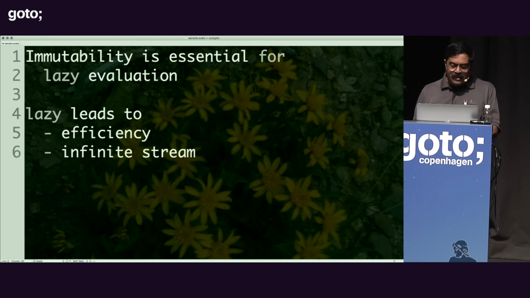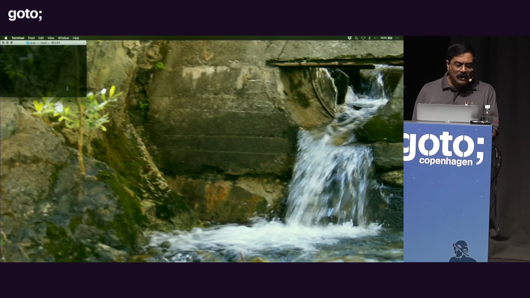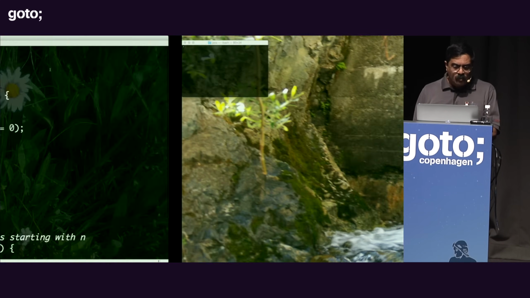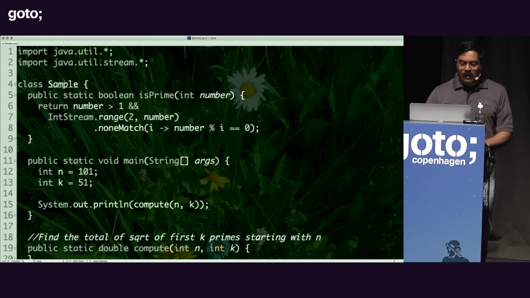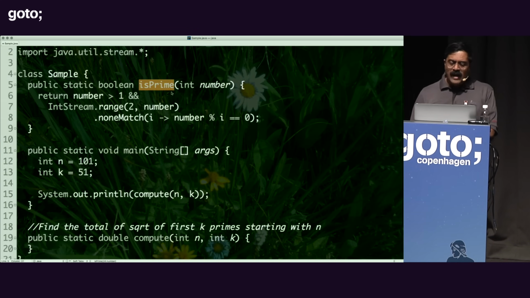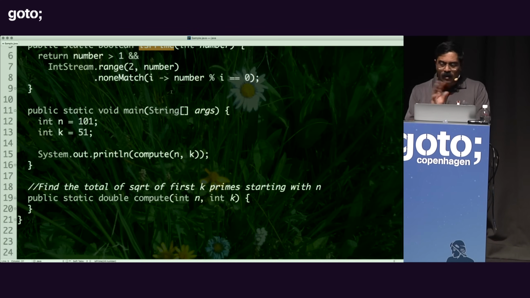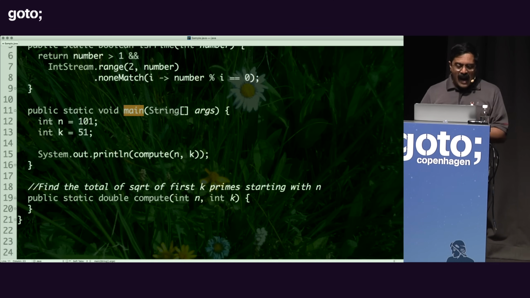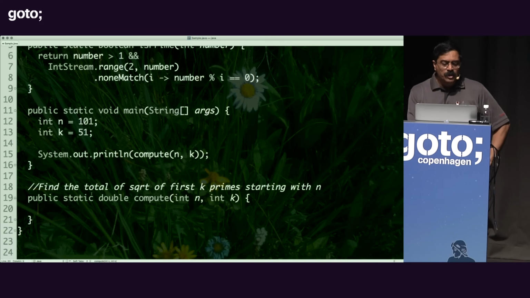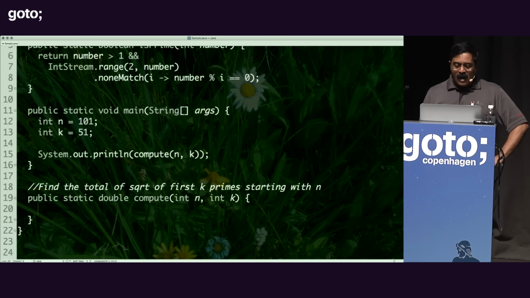So to understand this, let's take a look at a slightly different example. I want to start with a little sample where I have a method called isPrime. It returns whether a number is prime or not. But notice the main function. The main function says n is equal to 101 and k equal to 51. It calls compute, but what does compute do? Compute is going to return the total of the square root of the first k prime numbers starting with n. That's a simple problem. Let's try to implement it in the imperative style first.